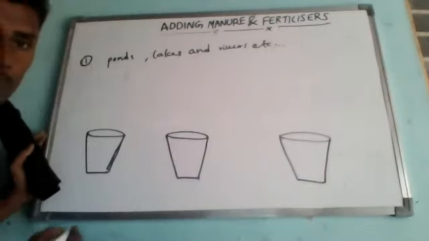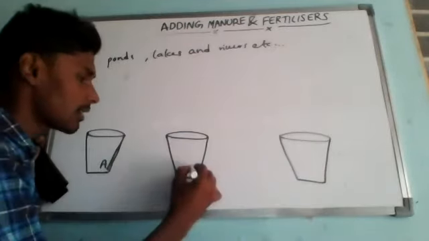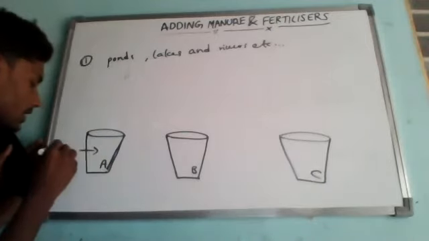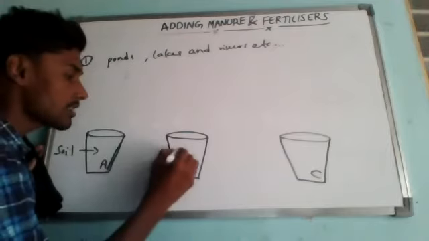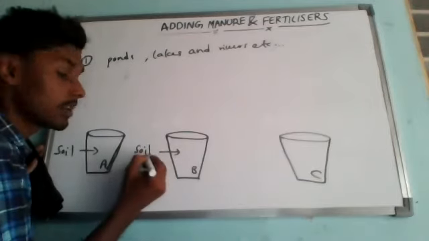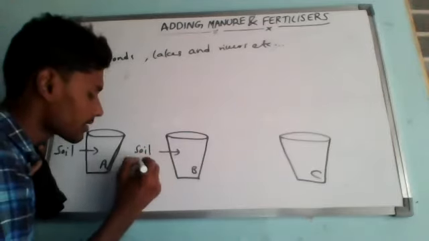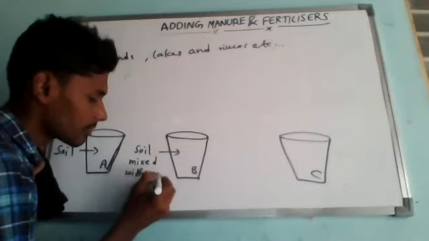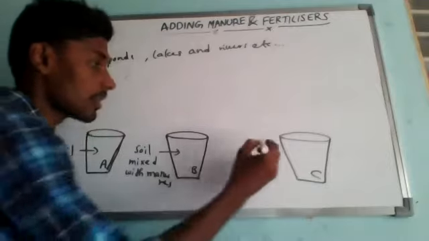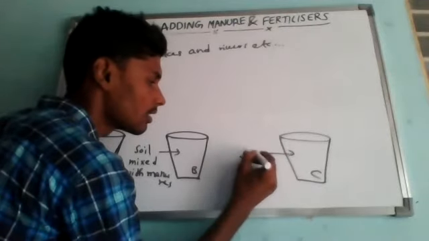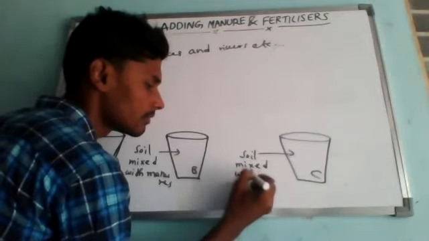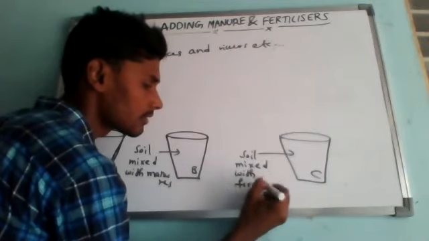Now mark them as A, B, and C. The first one has only soil. The next one is soil mixed with manure. And here also, soil mixed with fertilizers.